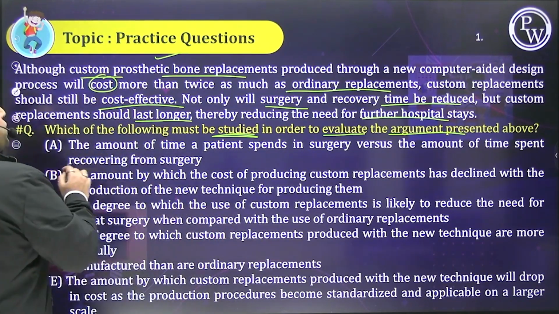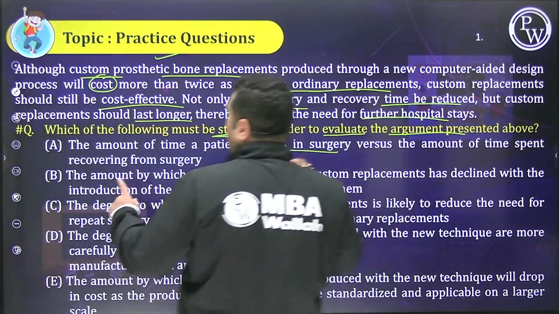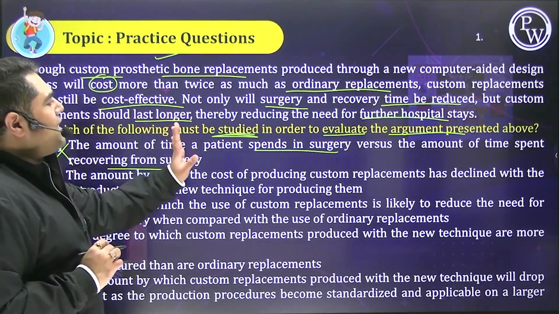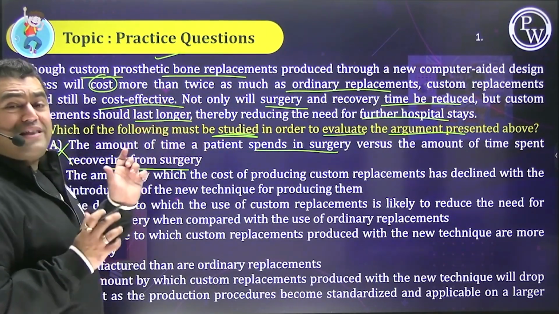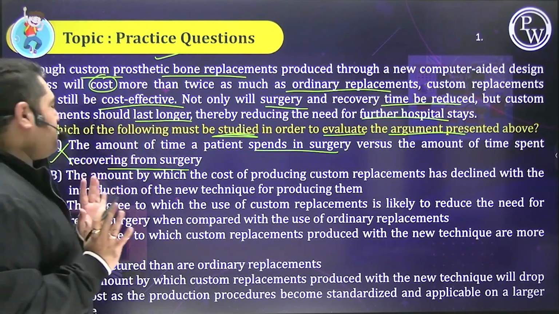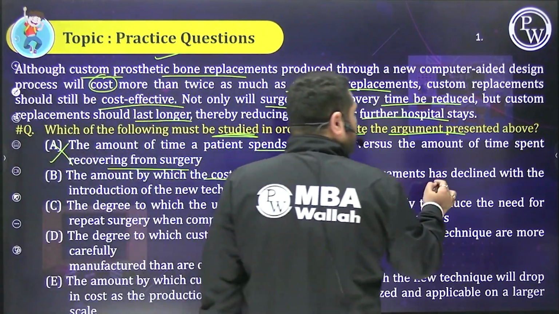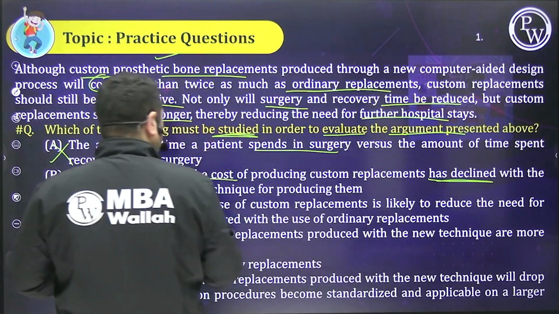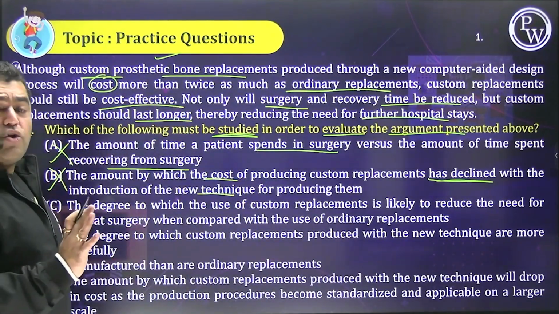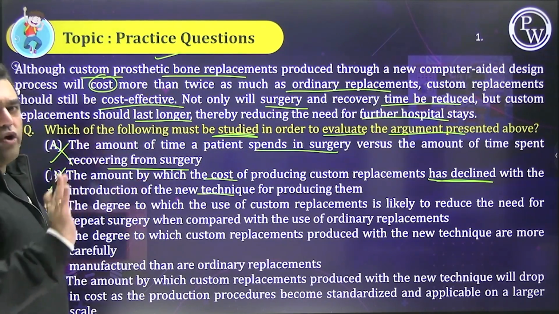A, the amount of time a patient spends in surgery versus spent recovering. People, this is irrelevant because we are basically saying that surgery recovery, we don't look at the time of this versus that. We just want to reduce the overall time. B, the amount by which the cost of producing has declined with the introduction of new technique. We are not looking at new techniques. We are not looking at technique 1, technique 2, technique 3. We are just talking of custom versus ordinary.